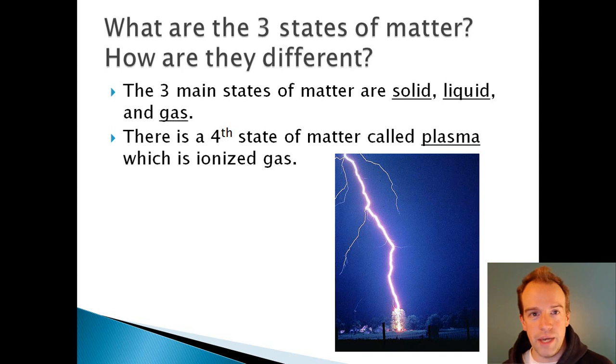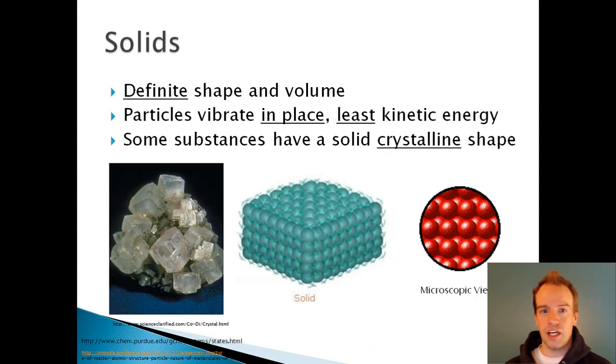There are three states of matter: solid, liquid, and gas. There's also a fourth state called plasma, which is ionized gas, and an example of that is lightning. So let's take a look at the three main states of matter. Solids.